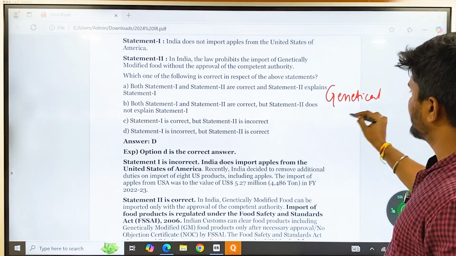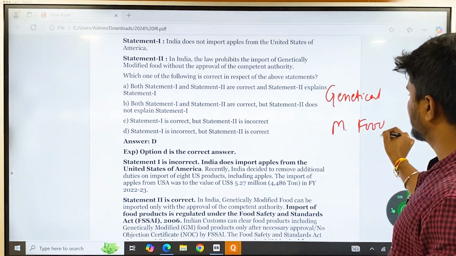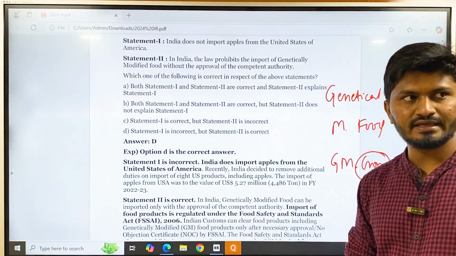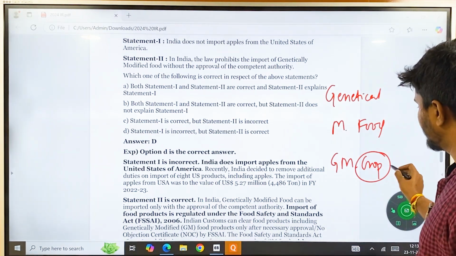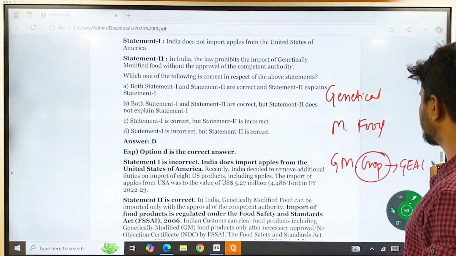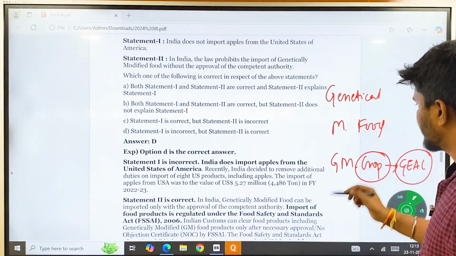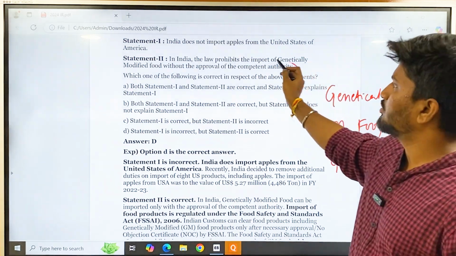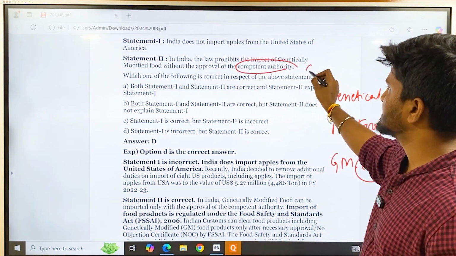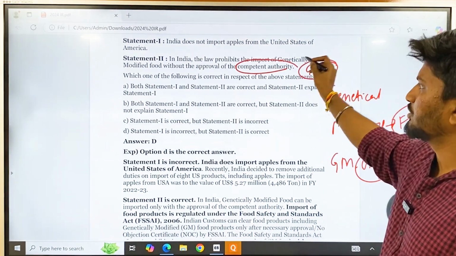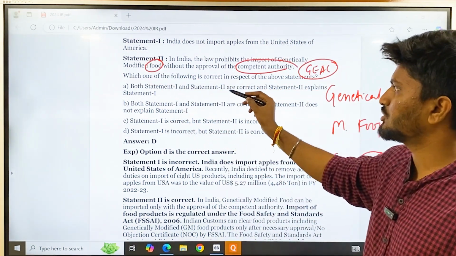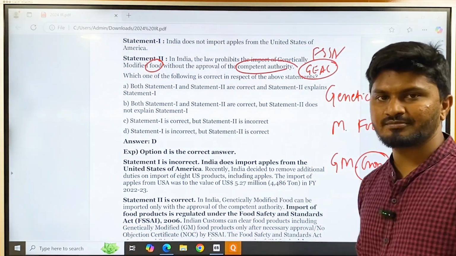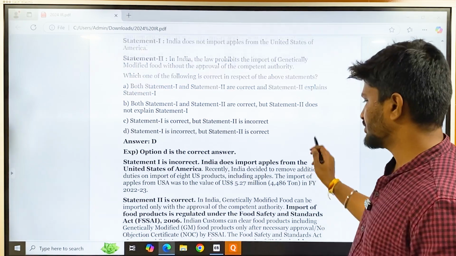Genetically modified food and genetically modified crop. Genetically modified crop or any organism is dealt by GEAC, that is Genetic Engineering Appraisal Committee, whereas food is done by FSSAI. If the question was about approval of the GEAC, then this question would have been wrong, because it is asking about food. If the question was about genetically modified food with the authority of FSSAI, this statement would have been right. Understood, right? So this is about this question.